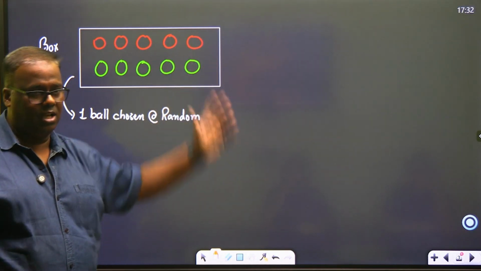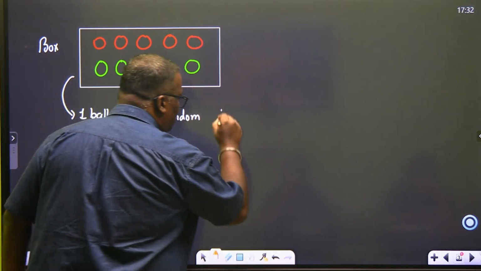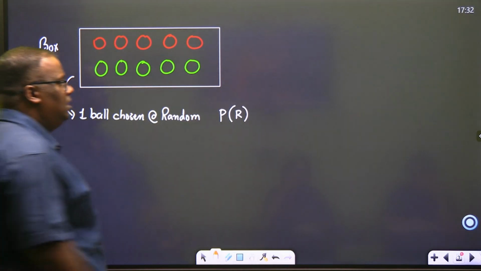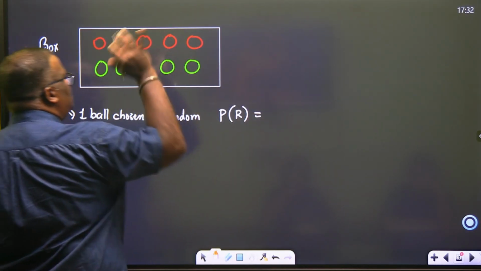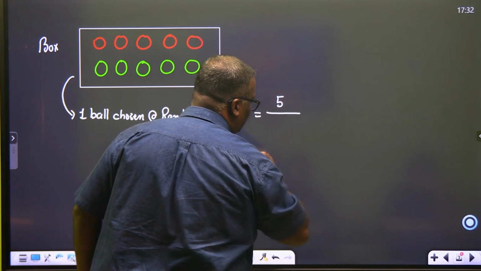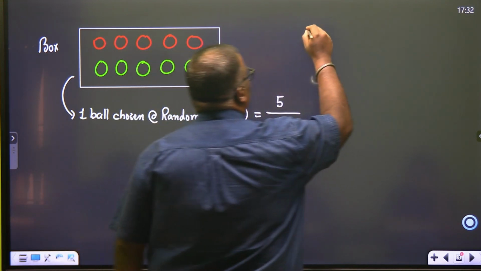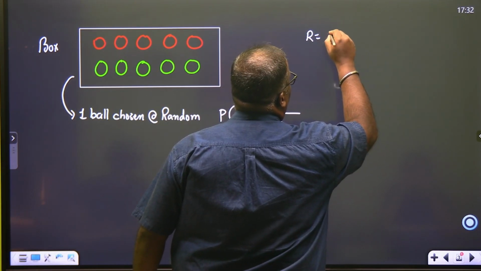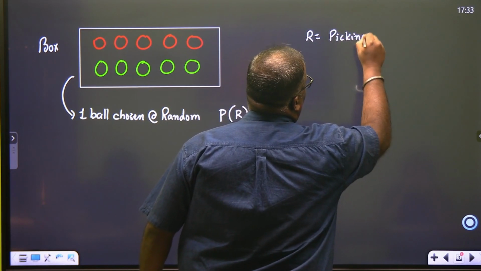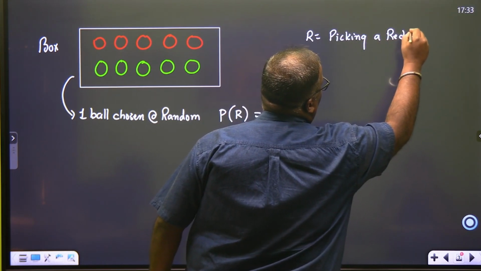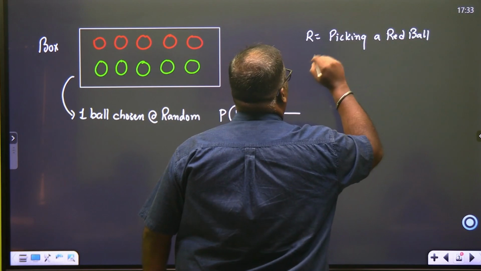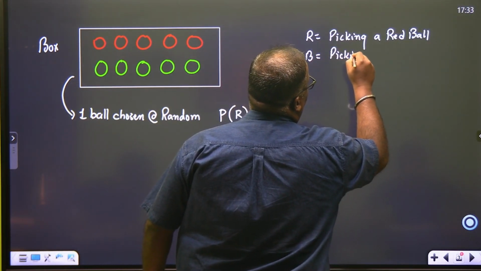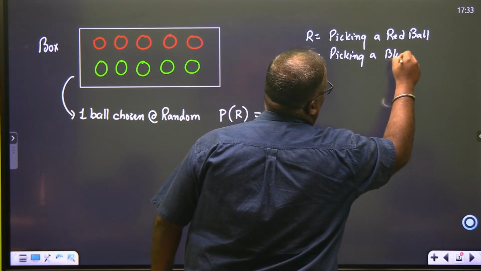The chance of this one coming is the same as the chance of that one coming. Chosen at random, and I want to check the probability of getting a red ball. Very easy. What are the favorable counts? 5. What is the total count? 10. So if R is the event of picking a red ball, and parallelly let's say B is picking a blue ball.